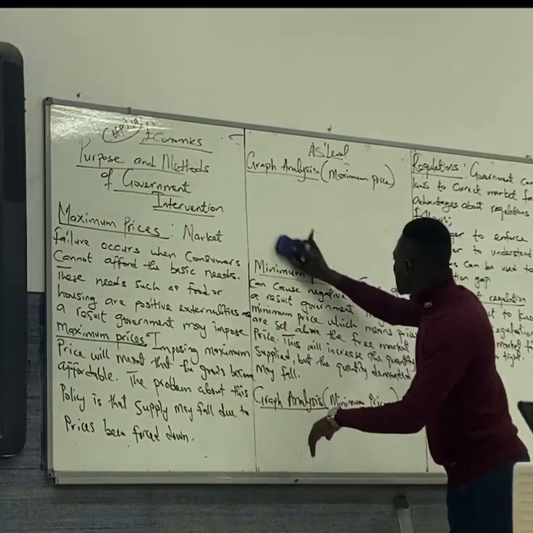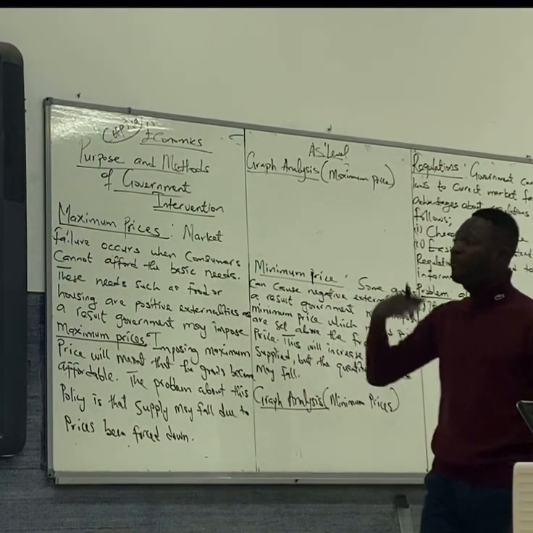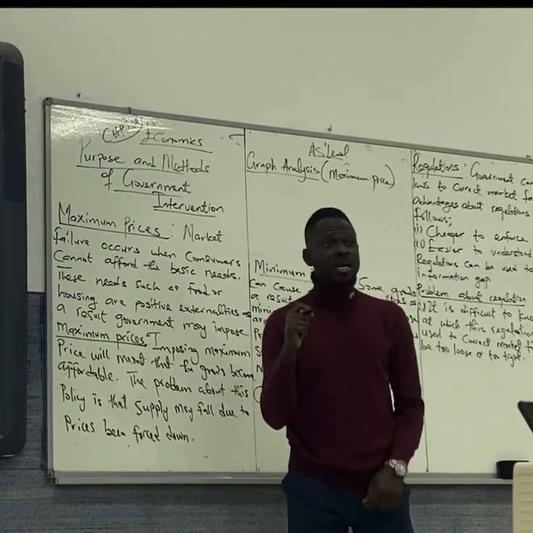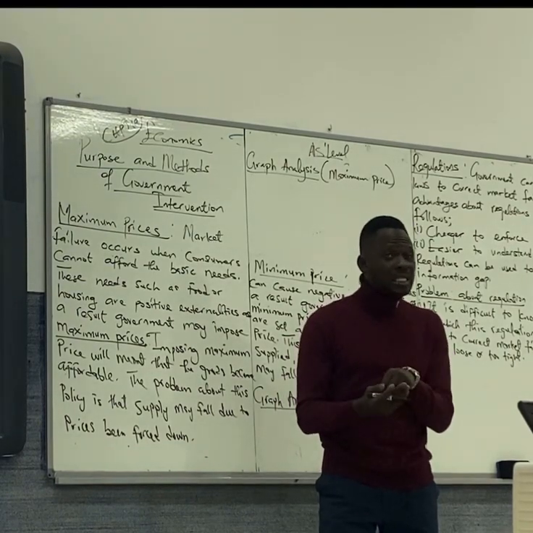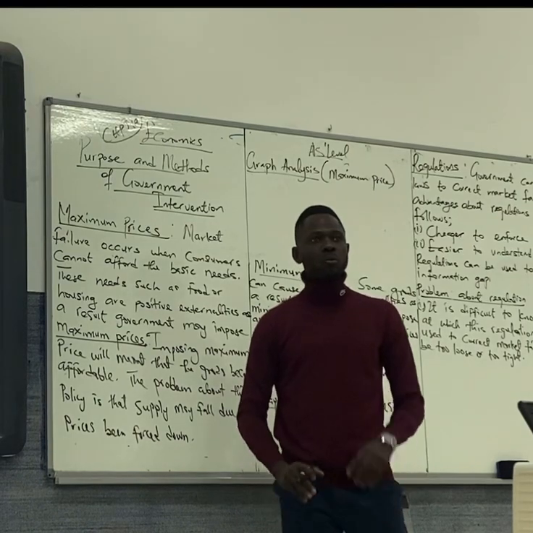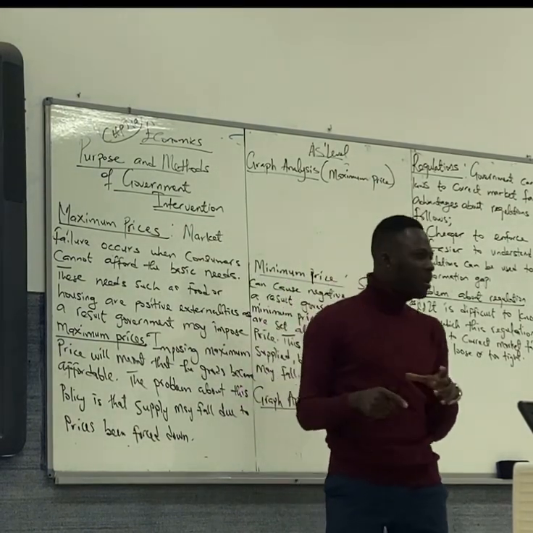Minimum price means that prices are set above the market price. For maximum price, prices are set below the free market price. For minimum price, prices are set above the free market price. Why? I'm going to tell you the reasons why there's maximum price, there's minimum price.